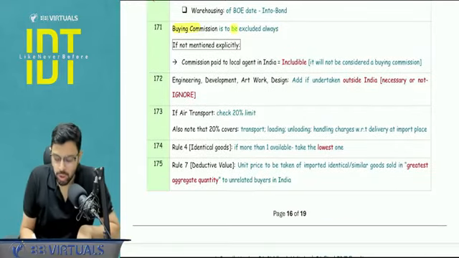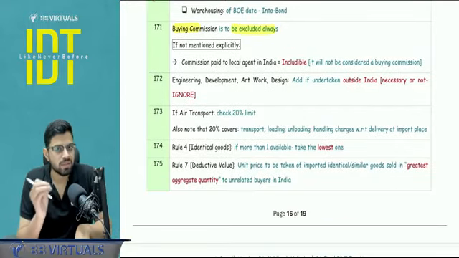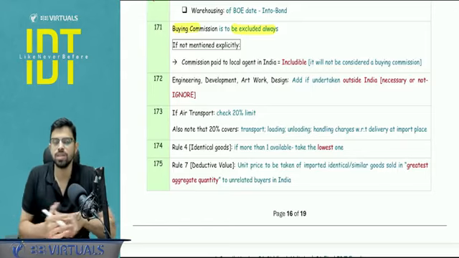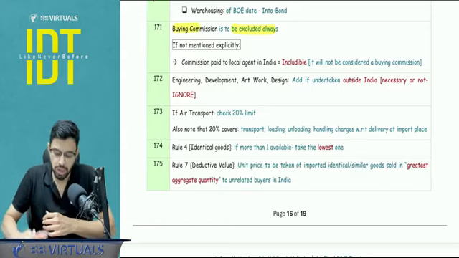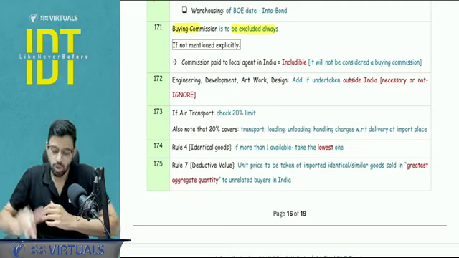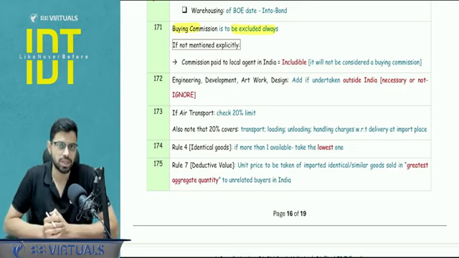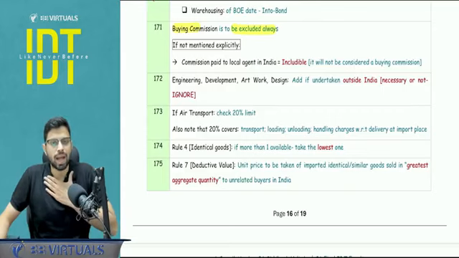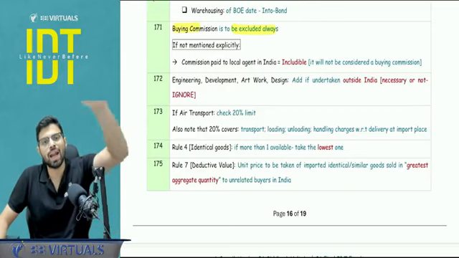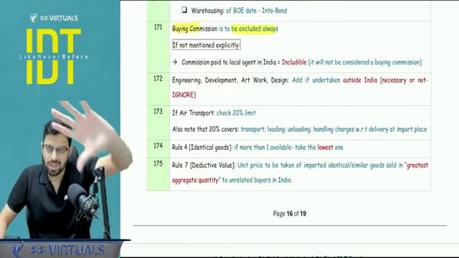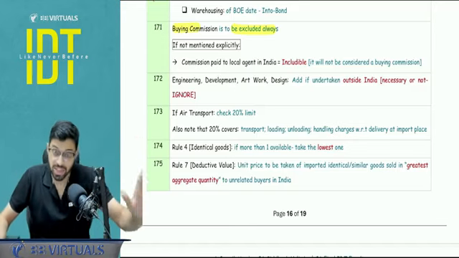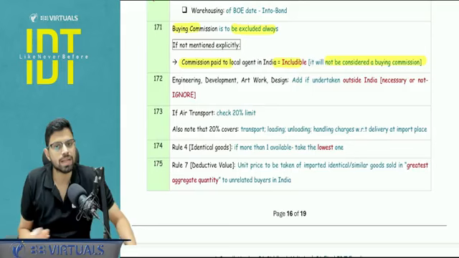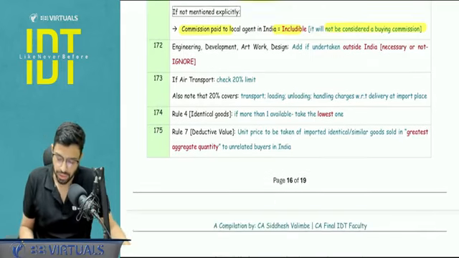Next, buying commission, you always have to exclude it. Sometimes they will write the word commission, but they are not stating it explicitly whether it is a buying commission or it is a seller's commission. So in that case, if they have mentioned that commission is paid to an agent in India, you assume it as a seller's agent and seller's commission, and you have to add it. Because see, if I'm a buyer, I'm the importer, my agent would be outside India and I would be paying in the foreign currency. So this assumption only when they have not stated it explicitly, right? So if it is paid to a local agent in India, it would be considered as a seller's commission. You will be including it.